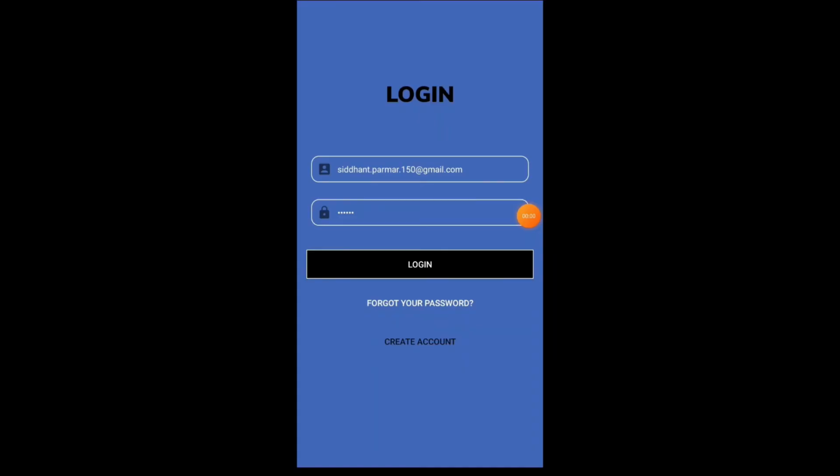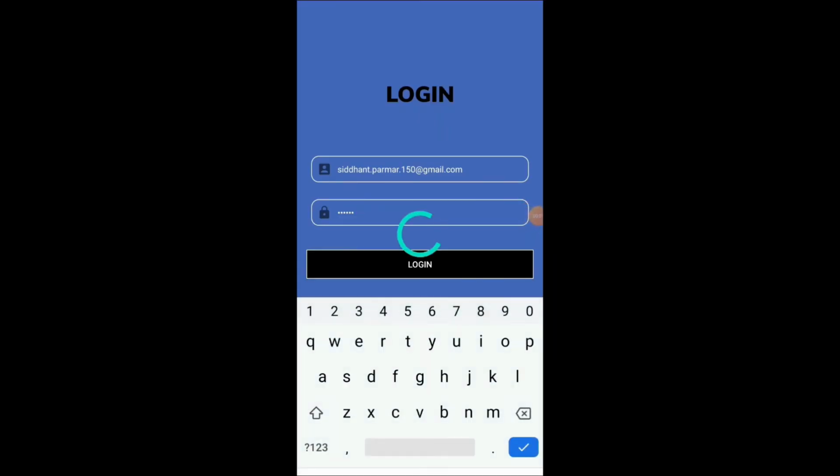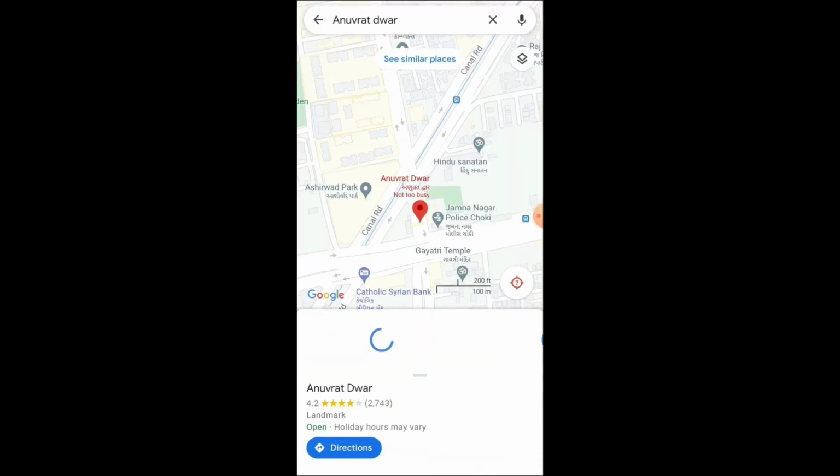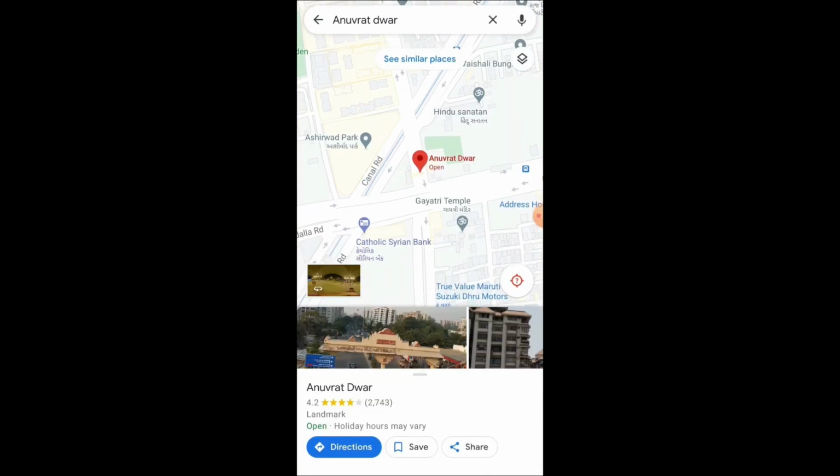So now we will be seeing the traffic police user functionality. Now I press the login button. Now this is the home screen for the traffic police user. Here all the junctions that are assigned to the current user will be displayed. Furthermore, if I just select Anurag Dwar, the user will be able to see at which position the junction is currently present and we can also get the directions to it.